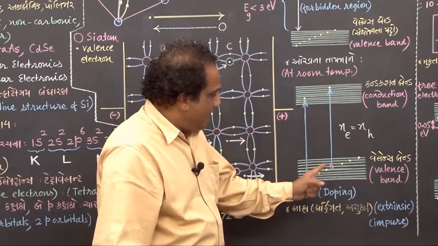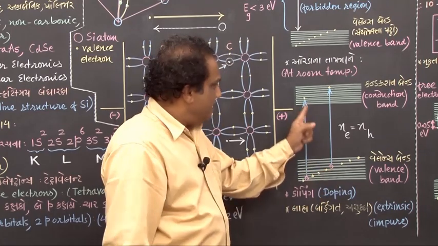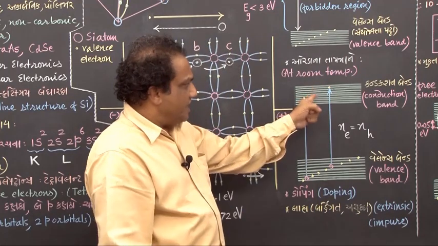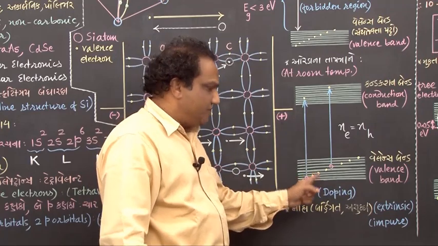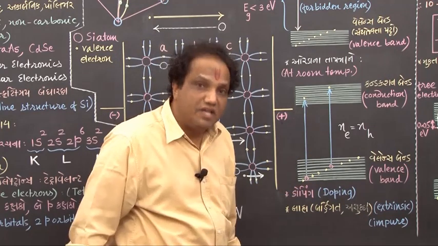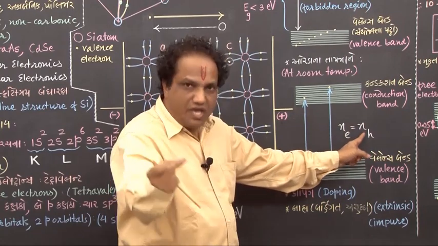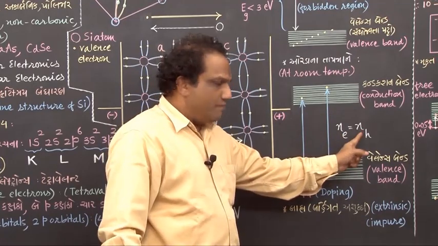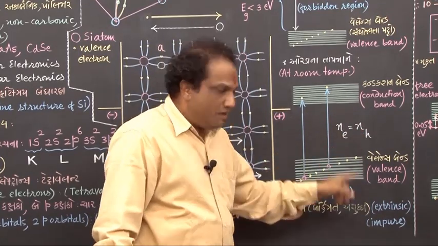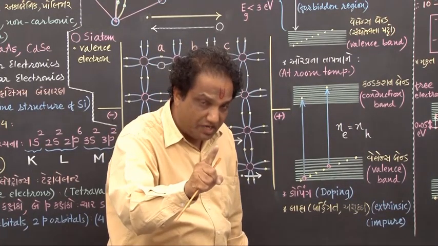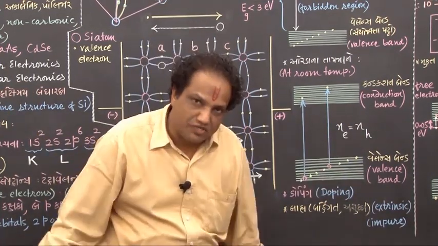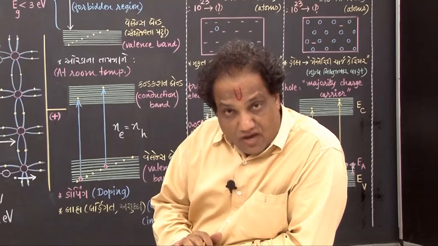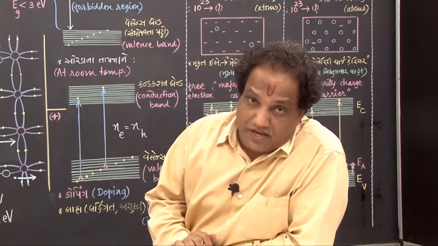Have you marked one thing? As many holes here, that many free electrons here. I mean to say, free electron number density in conduction band and hole number density in valence band, they are equal. So I am writing Ne equals Nh. Free electron number density in conduction band and hole number density in valence band are equal. But this is true for pure semiconductor without any impurity. Got it?